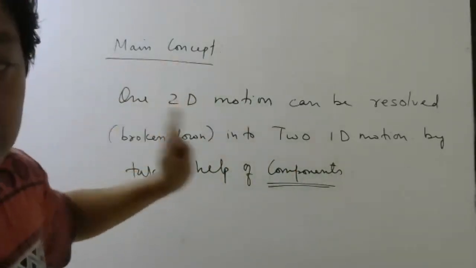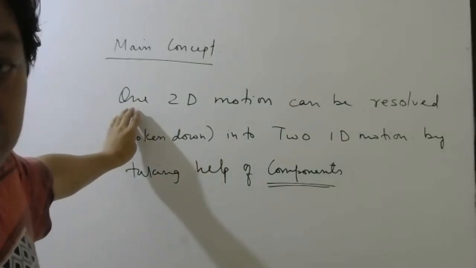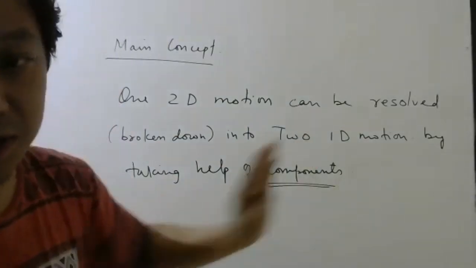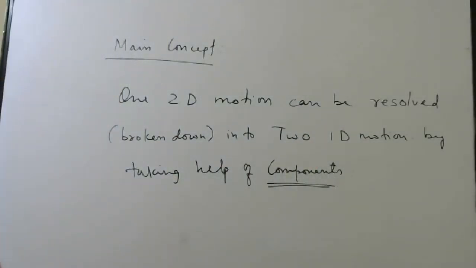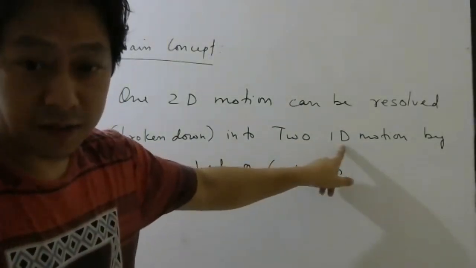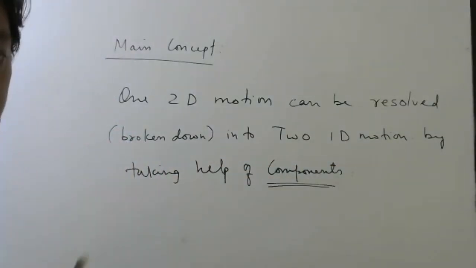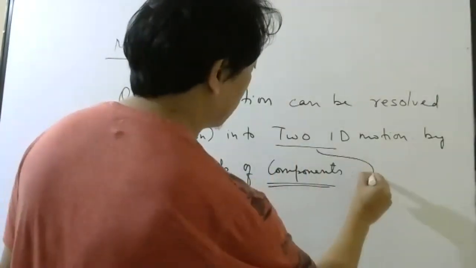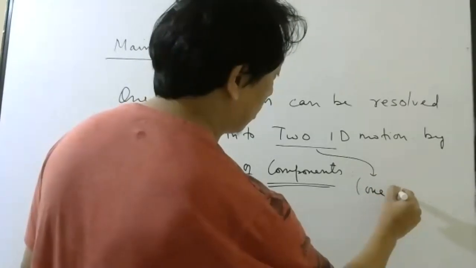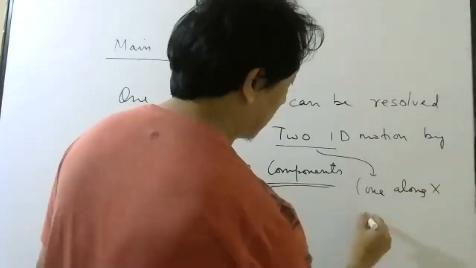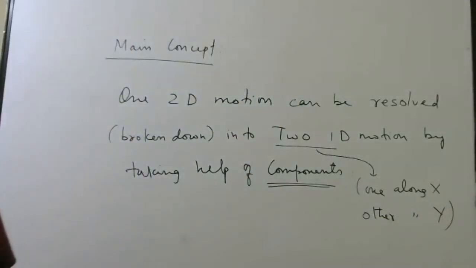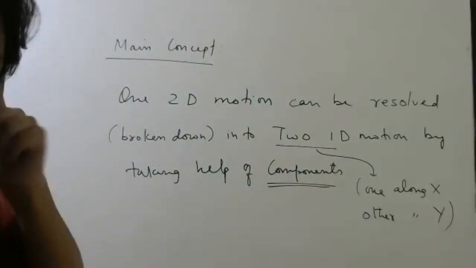So the main concept of this chapter is that we are going to convert one 2D motion into two 1D motions, one along x and the other along y. Done? Okay.